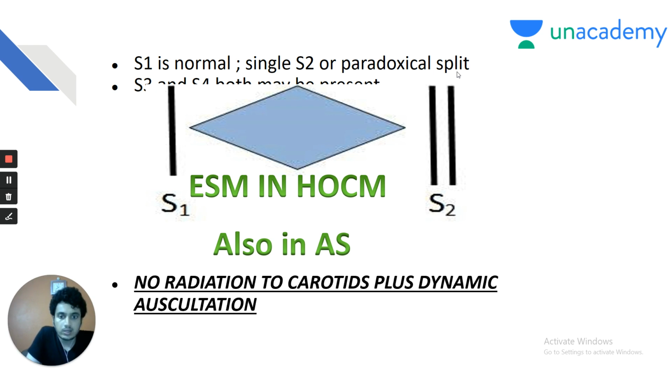So, no radiation to carotids plus dynamic auscultation. Dynamic auscultation is by standing or Valsalva. All the murmurs decrease in intensity while standing or on Valsalva except the HOCM murmur, where the intensity increases, and the mitral valve prolapse murmur, where the duration increases. So by dynamic auscultation and by radiation you can differentiate the ejection systolic murmur of HOCM and aortic stenosis.